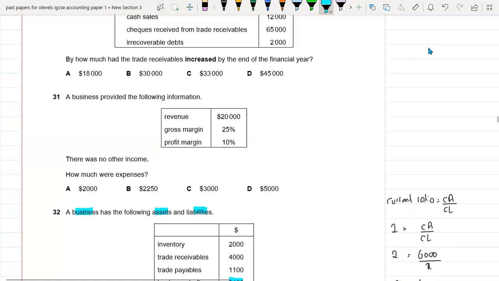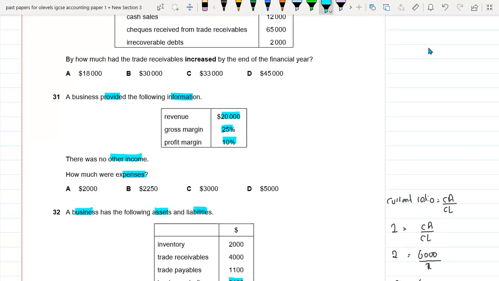Okay. So a business provided the following information. Revenue is 20,000, gross margin is 25%. It means that GP is basically 25% of the revenue, and profit margin is 10%. There was no other income. How much were expenses?